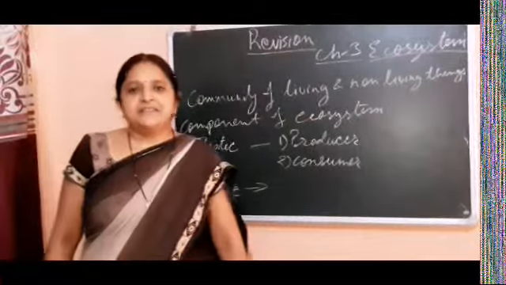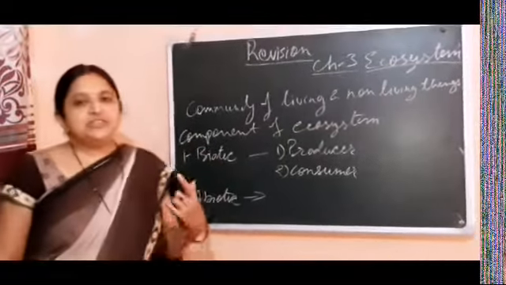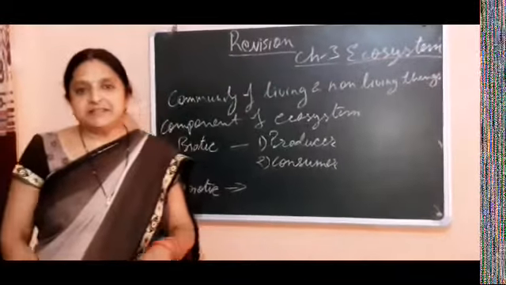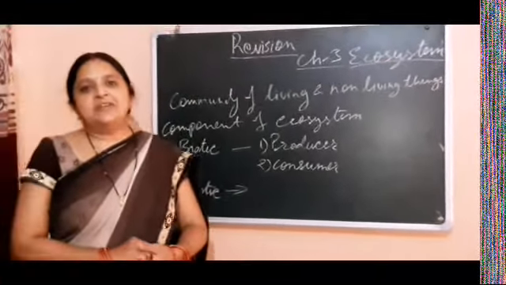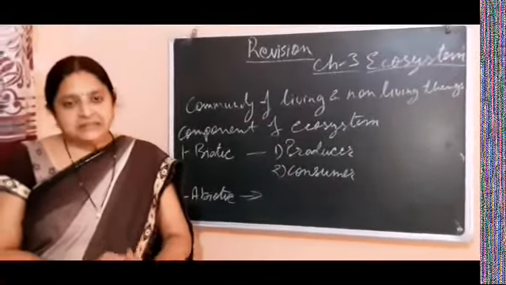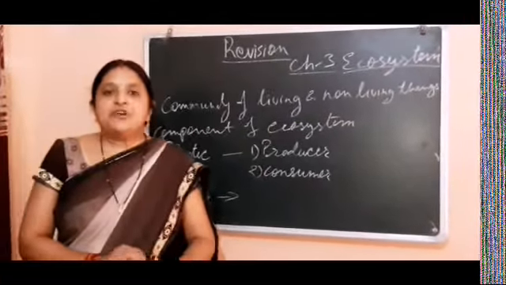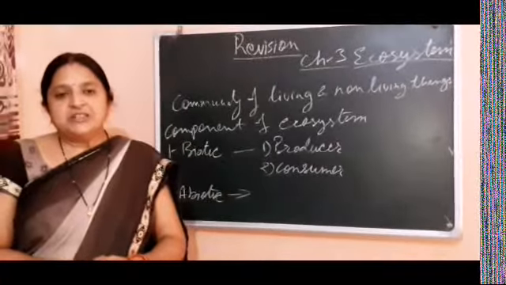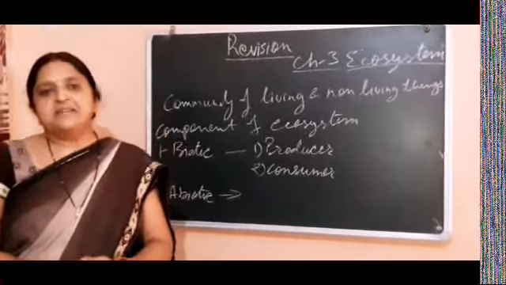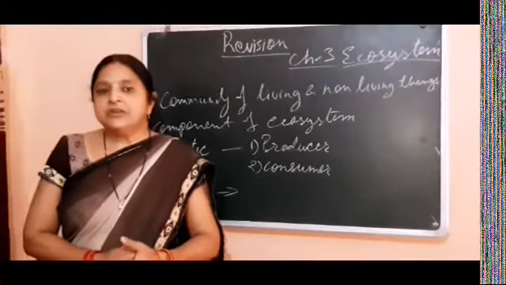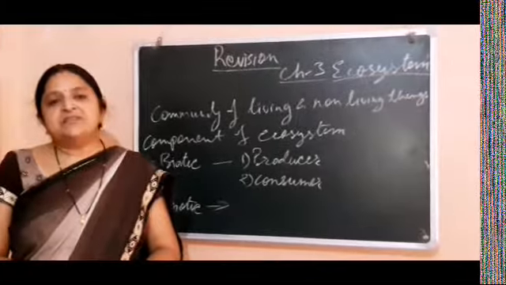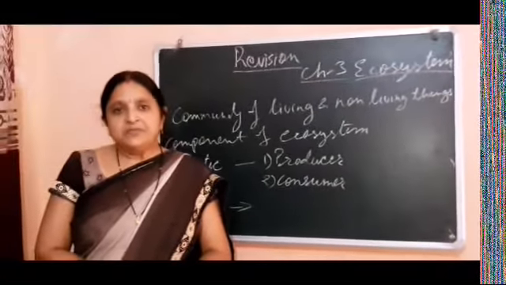Now tertiary consumers. The organisms which eat secondary consumers are called tertiary consumers. For example, snake and eagle are some tertiary consumers. Now quaternary consumers. The animals or organisms which eat tertiary consumers or dead and decaying plants and animals come into the quaternary consumers. For example, scavengers. The examples of scavengers are hyena and vulture.